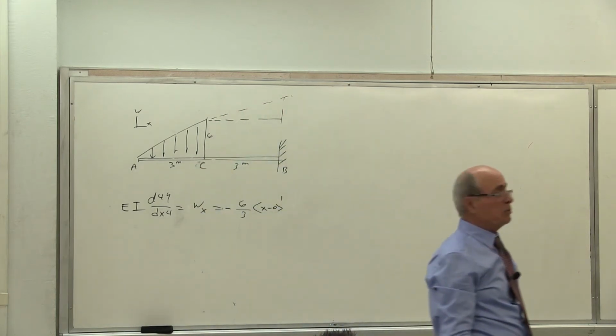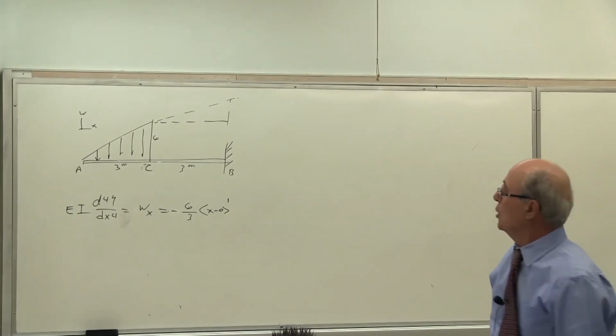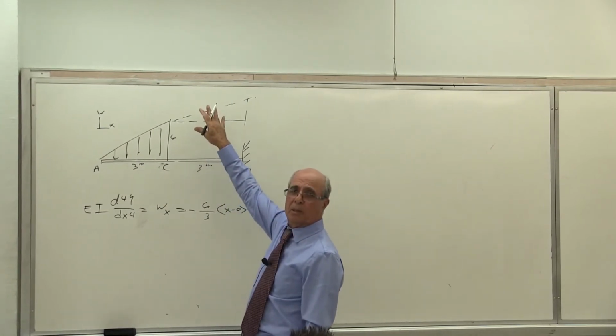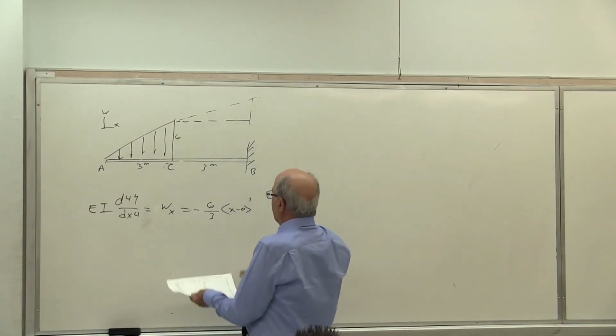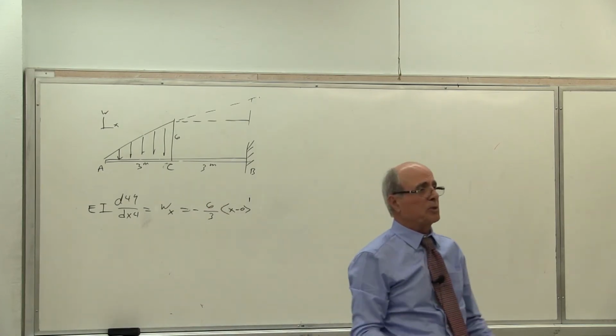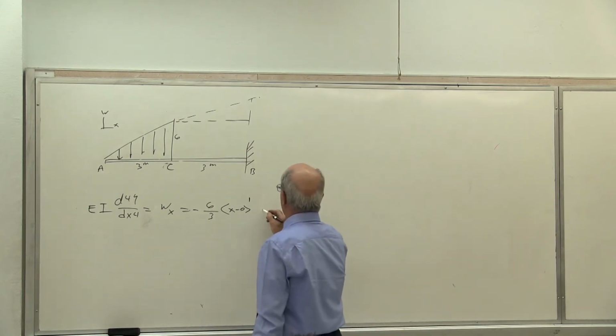If this is negative, obviously these two become plus, because we go all the way in and then we subtract. When I'm subtracting, the effect becomes reverse. So the other one becomes plus.